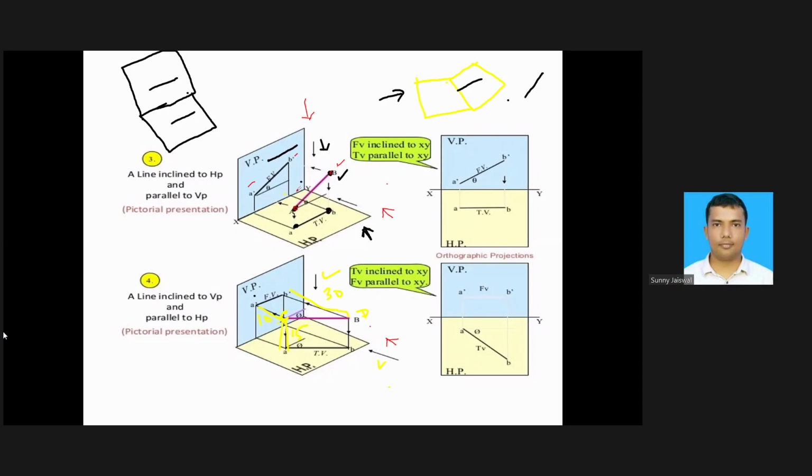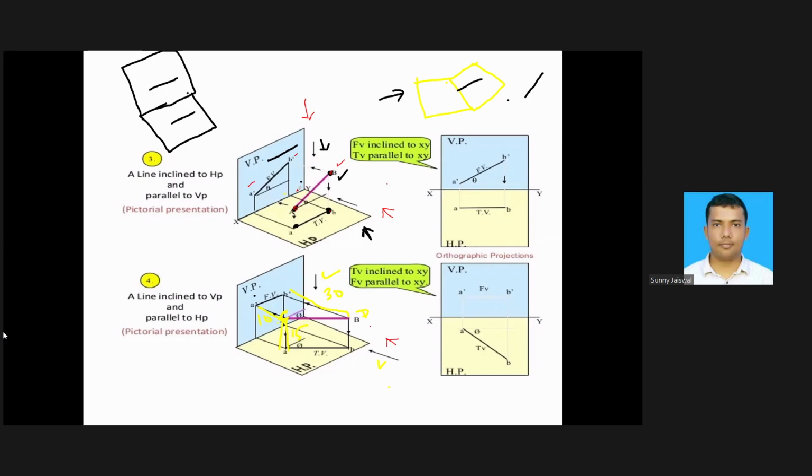Not necessarily in the front view, it depends on the orientation or inclination of that line. When a line is inclined with any plane, in that plane you will get apparent length. There can be different possibilities, means different orientations.